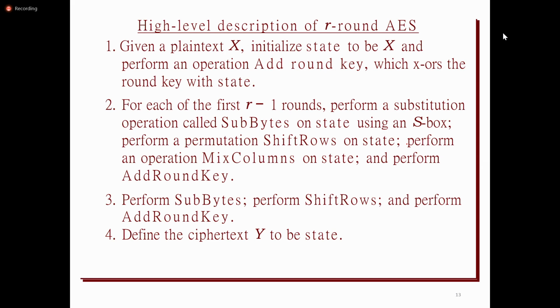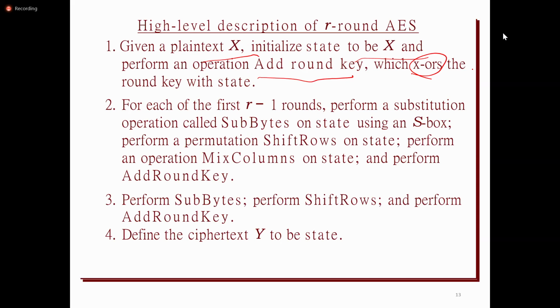Okay. So first the procedure is, it takes the plain text. It will specify a state matrix and then it performs add round key. Add round key operation is nothing but simply performing the XOR operation with the key which is shared.